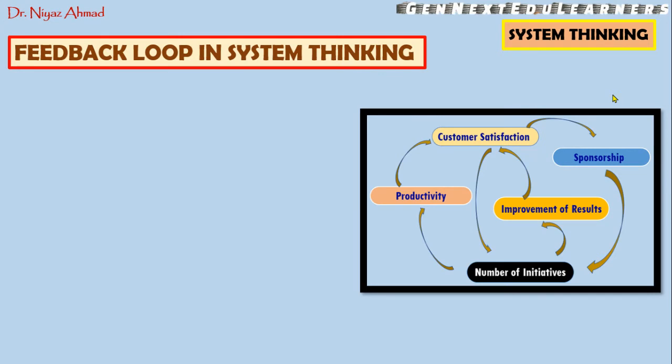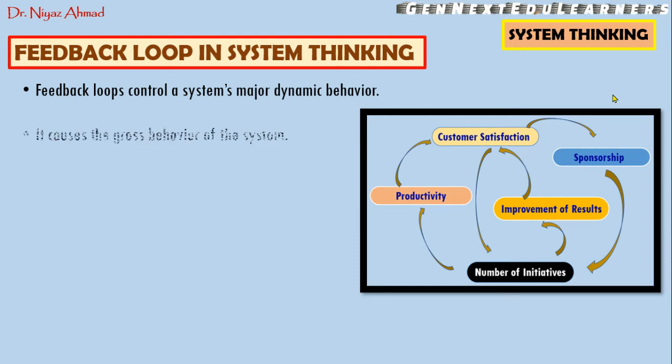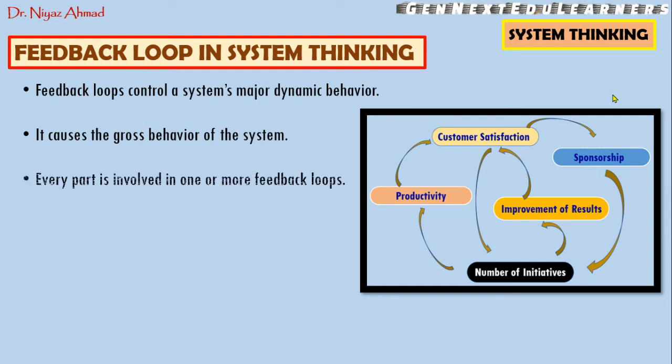Just now I said that feedback loops are very important in system thinking. So what is a feedback loop? Feedback loops control a system's major dynamic behavior. They generally control the system's behavior, and they cause the gross behavior of the system.